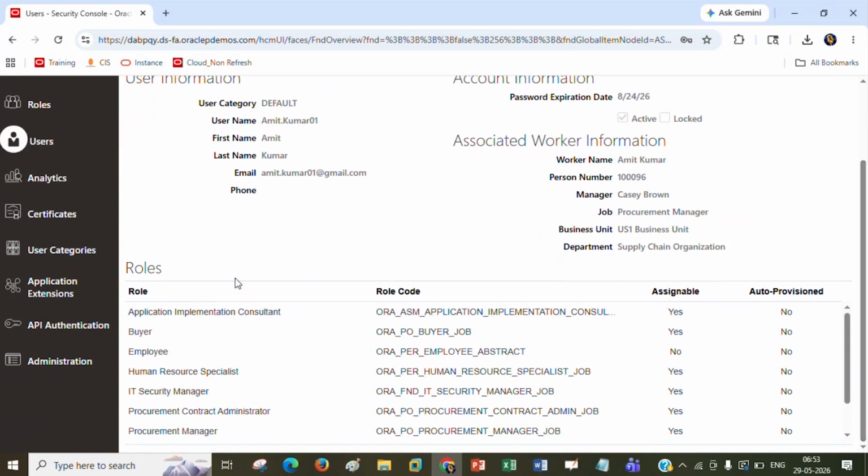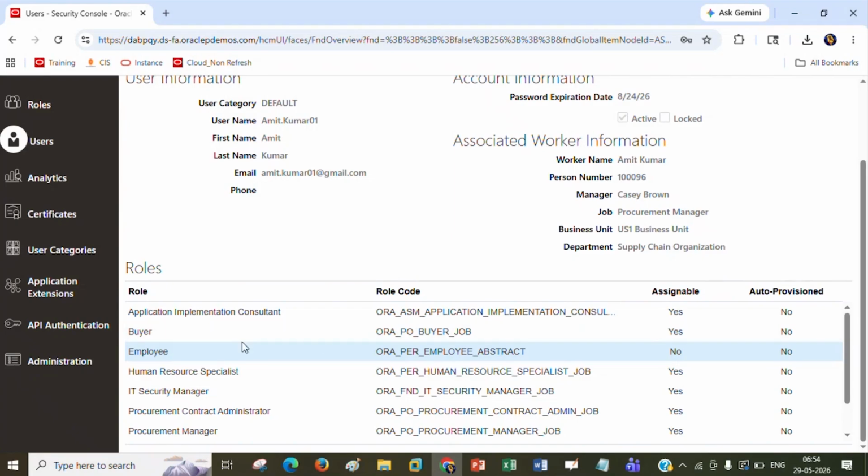Now another thing: even if employee is set to no here, the system will allow you to work in the purchasing area or everywhere, because the worker information is already assigned. If the employee role is not assigned or it is no, then you can ignore it. Your setup will work 100%.